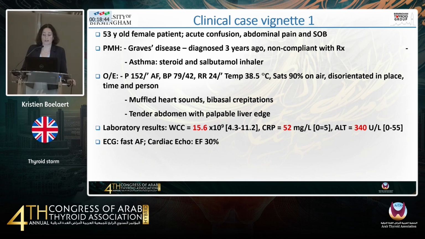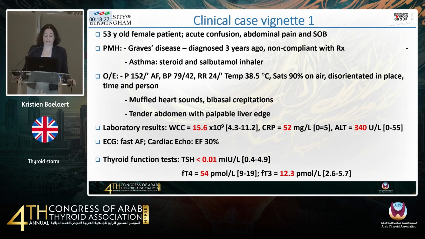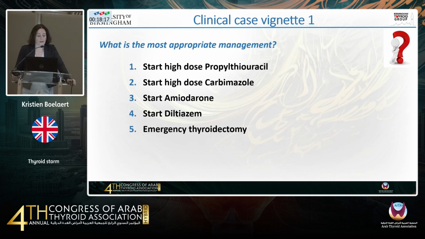She has muffled heart sounds and bibasal crepitations, and a tender abdomen with a palpable liver edge. You can see her white cell count is raised, she has a raised CRP, and her liver enzymes are disturbed. She has an ECG showing fast AF, and a cardiac echo shows that she has an ejection fraction of 30%. And you can see that she has thyroid function tests here consistent with thyrotoxicosis and undetectable serum TSH, and raised free T3 and free T4. And so my question is, how do we manage this? Do we start high-dose PTU, high-dose carbimazole, amiodarone, remember she's in fast AF, diltiazem, or an emergency thyroidectomy?